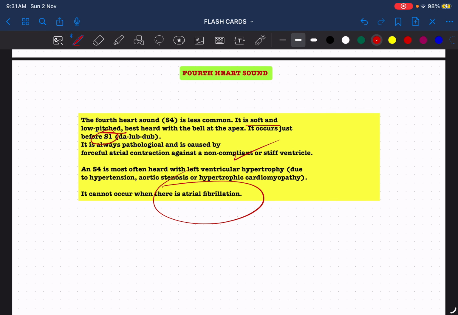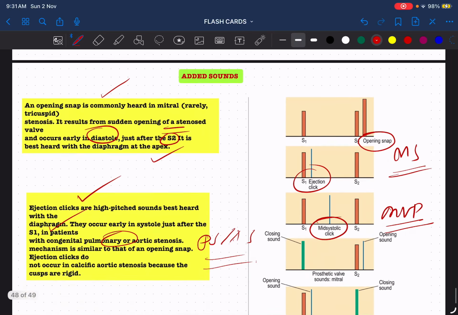Fourth heart sound is always pathological. It is low pitched, heard with the bell at the apex. It occurs before S1, when the atria are contracting against a stiff ventricle. What are the causes of a stiff ventricle? Aortic stenosis, hypertension, HOCM. For S4 to be heard, the atria should be normal. In atrial fibrillation, the atria can never be normal. That is why S4 is absent in atrial fibrillation.